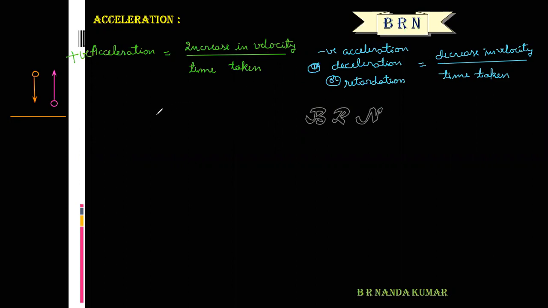The rate of increase in velocity of a particle, that is positive acceleration. The rate of decrease in its velocity, that is deceleration or negative acceleration or retardation of a particle.